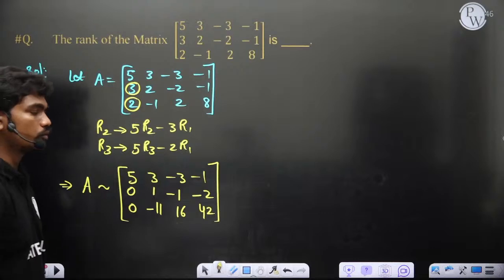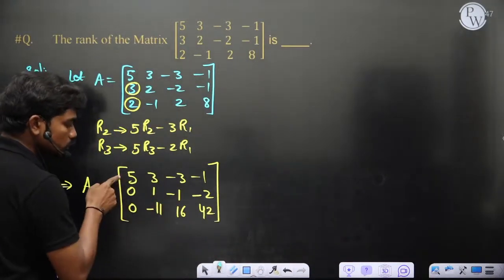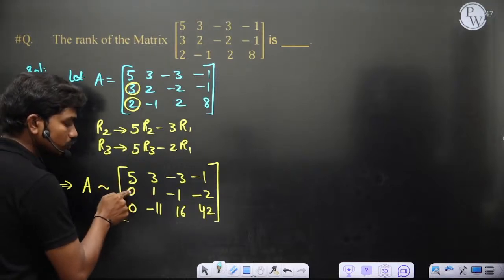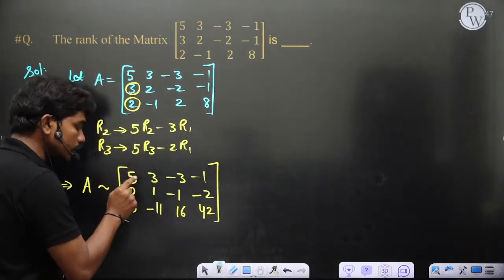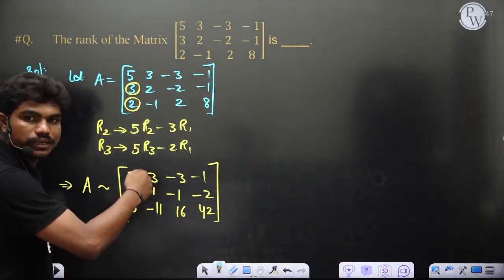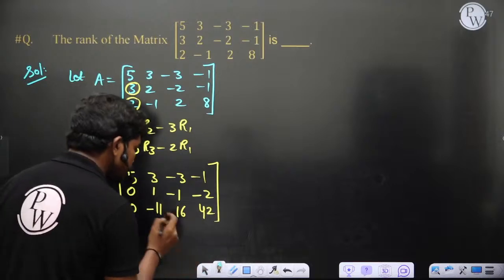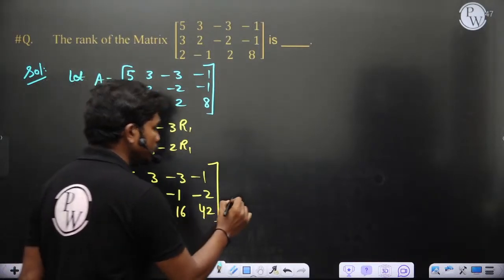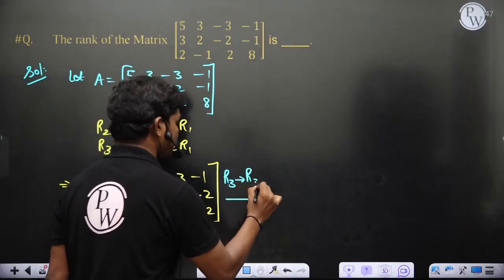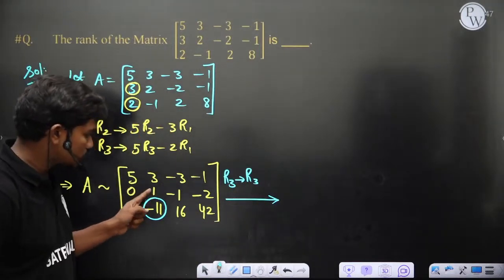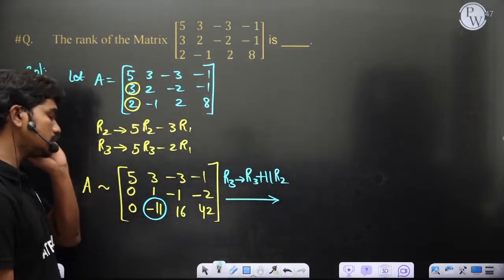So this is 42. Now this is not an echelon form, because here there is no 0 before the first non-zero element, here there is 1 zero before the first non-zero element, and here also there is only 1 zero. But I told you the number of zeros should be strictly more. So if here it is 1 zero, here it should be minimum 2. That means it is necessary for us to make this element also 0. So we'll apply one more transformation. R3 changes to R3 plus 11 R2, using this element which is 1.